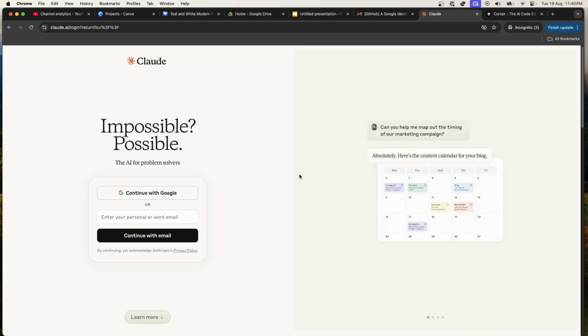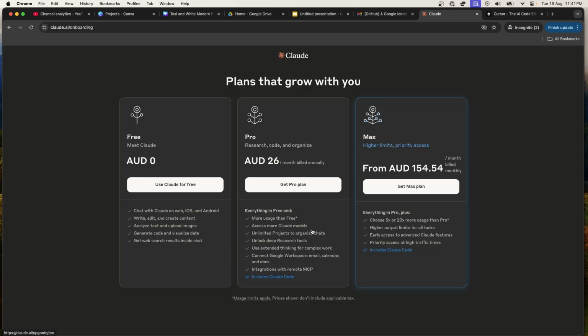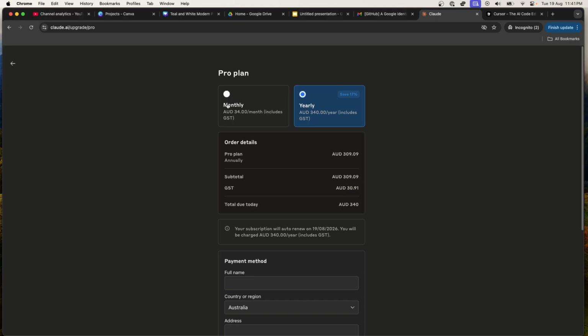You have to log in right away. So it looks like I'm going to have to pay $26 Australian right off the bat. Doesn't look like there's a free trial of Pro. That's not very nice. Wow, 155 bucks for Max. It's not cheap. What the hell? You only live once. I'll give it a go. Oh, now it costs $34 a month.